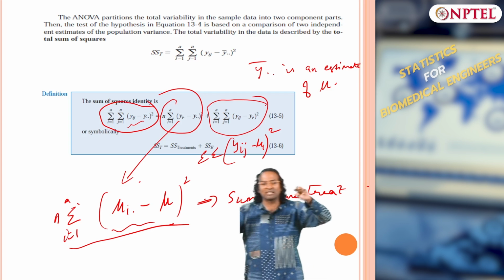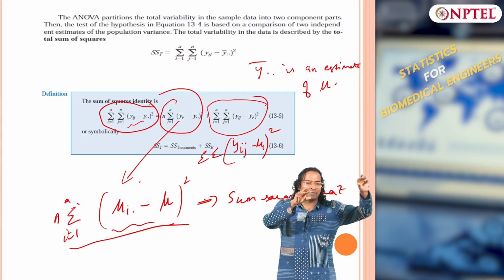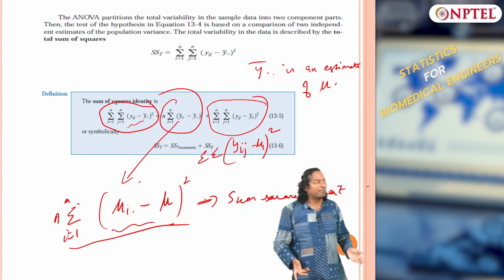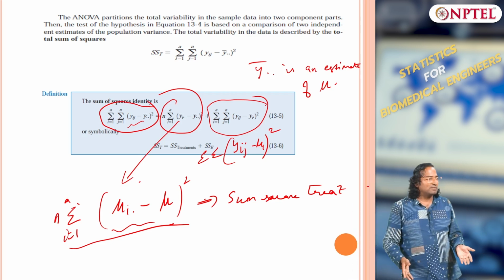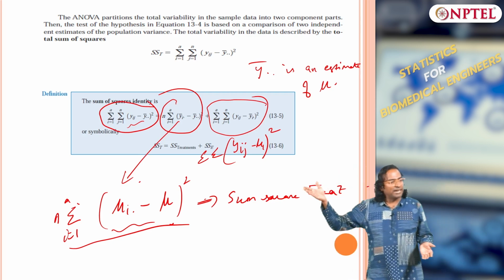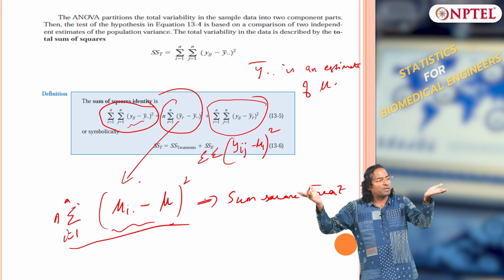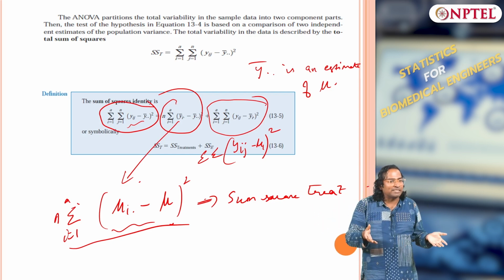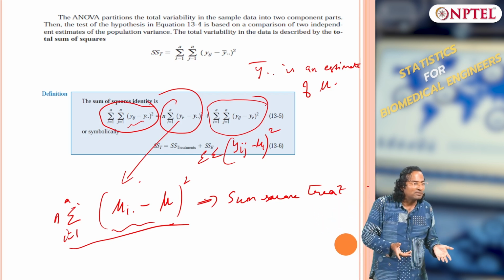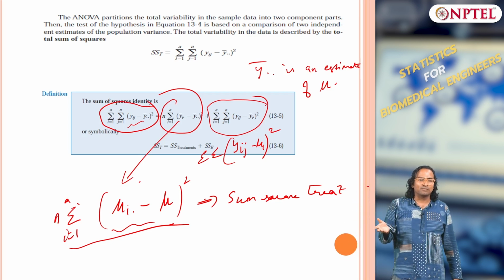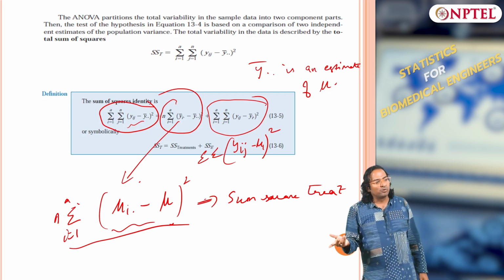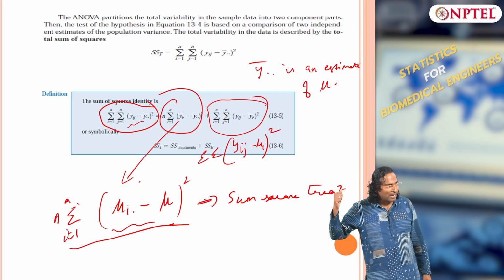The first one is the difference between the treatment mean and the grand mean. That difference is mainly due to the difference in the treatments, and the difference between the data point and that particular treatment mean is because of individual variations, that is nothing but my noise, right. I cannot expect the treatment to have the same effect on everybody, there will be variations due to noise, that is the second part.